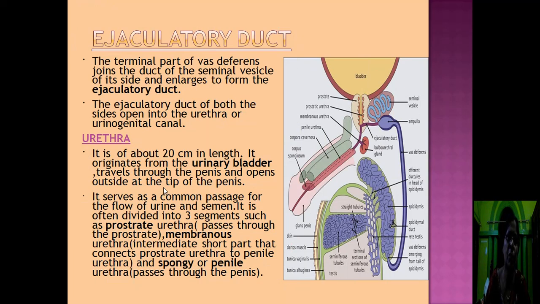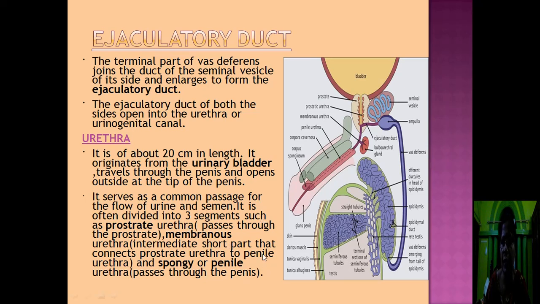Next come to ejaculatory duct. The terminal part of the vas deferens joins the duct of the seminal vesicle of its side and enlarges to form the ejaculatory duct. The ejaculatory ducts of both the sides open into the urethra or urinogenital canal.